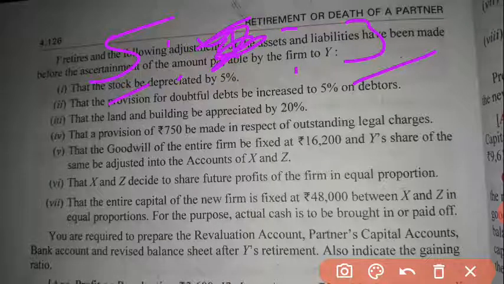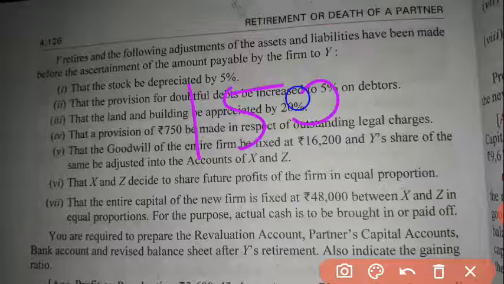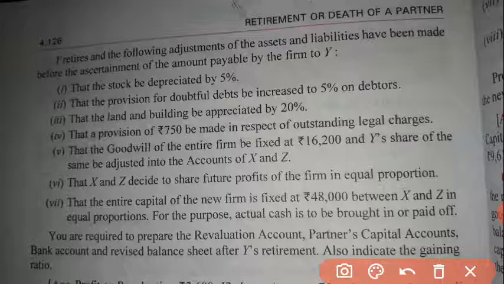See what the adjustment is. The stock is depreciated by 5%, so you have to write to stock in the revaluation account. Provision for bad debts rises to 5% on debtors, which means the value of debtors was 5,000 and 5% will be 250. Here in the balance sheet 100 is given, so the provision is increased by 150 only. Land and building will be appreciated by 20%, so you have to write by land and building.